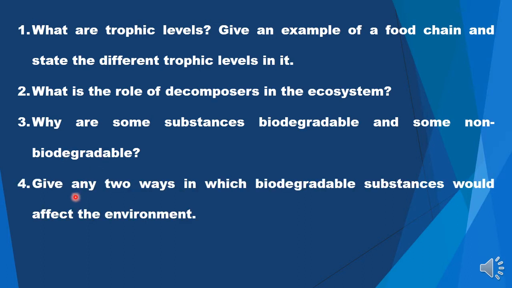Now next question, give any 2 ways in which biodegradable substances would affect the environment. So biodegradable substances affect the environment in following ways. First, they help in continuity of nutrient recycling. So whatever material is taken up by producers and they constitute their biomass, that biomass gets transferred through various trophic levels till the top consumer. But when the top consumer dies, its body is a biodegradable material and it will be broken down into simpler inorganic compounds.